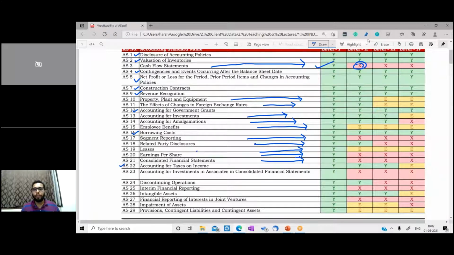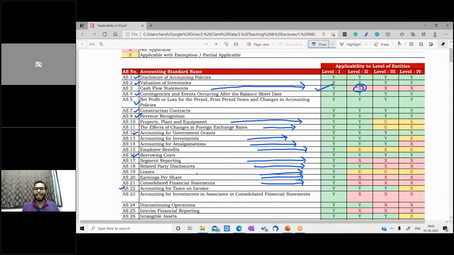However, if you fall from level 1 to, let's say, level 2, then for 2 years you need to prepare the cash flow. Only after 2 years can you discontinue preparing the cash flow, and you need to mention in the notes that 2 years have lapsed and this entity is continuously falling under level 2. So in a fall down there is a 2-year gap. However, in the reverse way, you need to follow immediately.